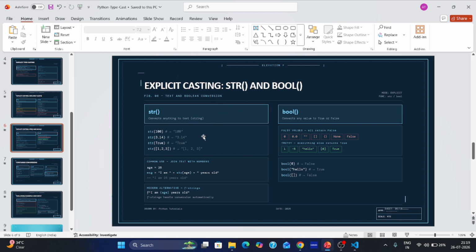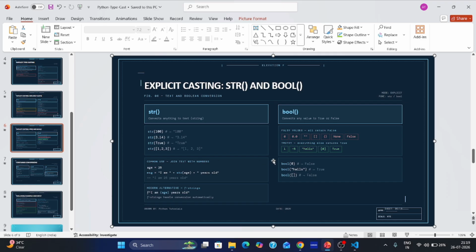Explicit, is explicit string and boolean. In string, when we write 100 you will get 100, when we write 3.14 we know this is float, but we are trying to convert it into string, so you will get simply 3.14 value. In string true is true, string 123, you will get 123.